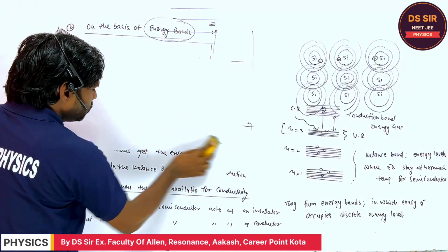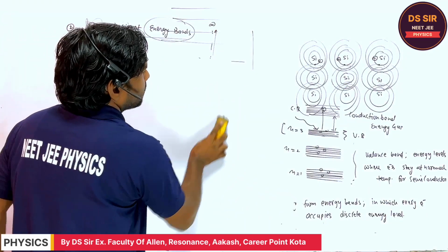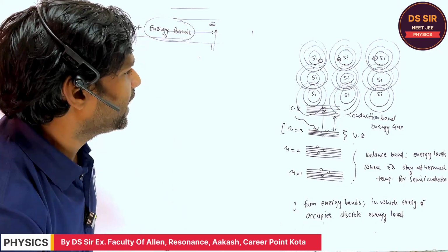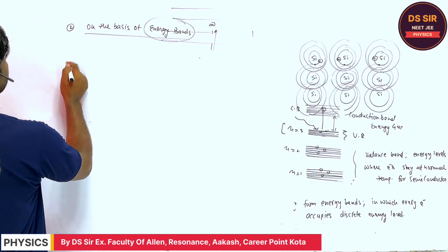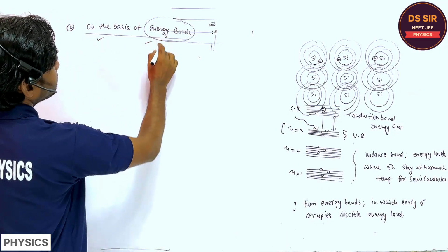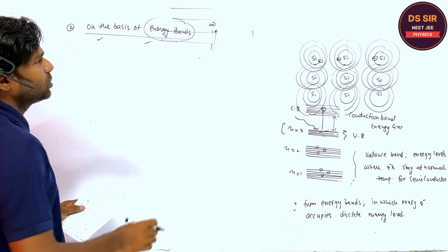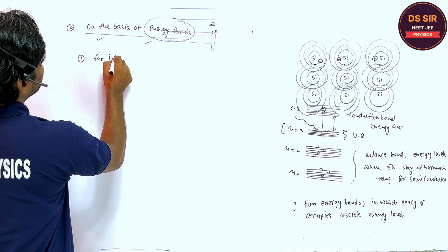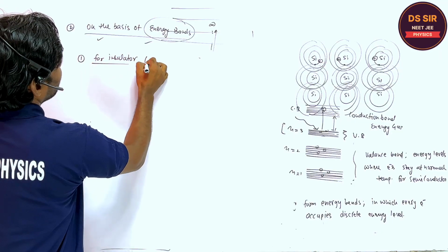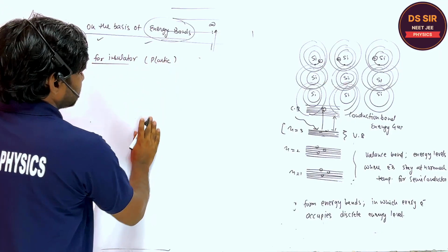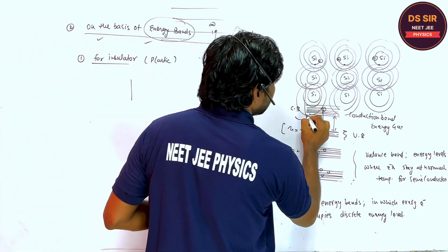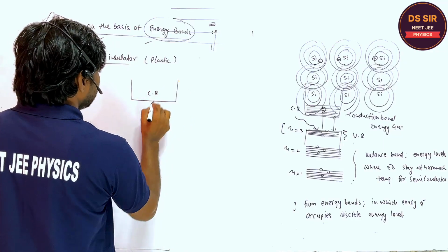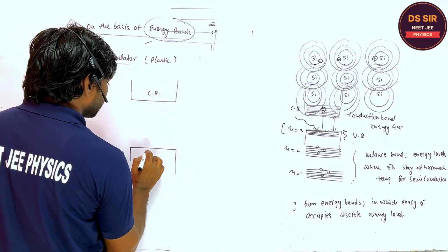So how to differentiate between the solids? How to classify solids on the basis of the band theory? I'm discussing the classification of solids on the basis of energy band theory. For an insulator, like plastic or wood, if you consider this the conduction band and this the valence band, are you getting or not?